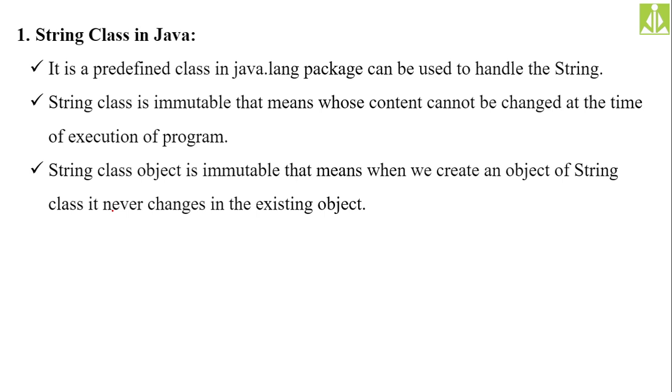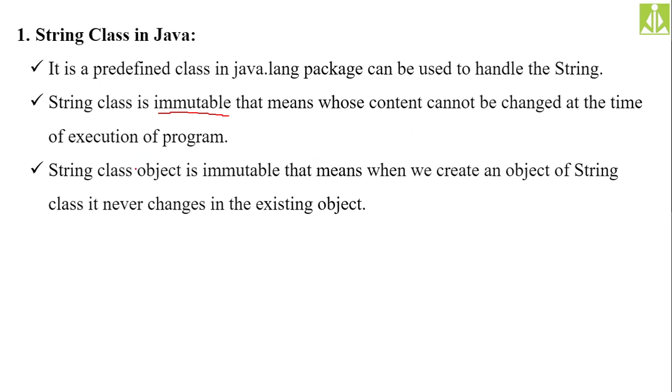The String class is immutable. Already we said, and now also we are discussing, the String class is immutable. Immutable in the sense you can't change the content once it is stored. You can't change the content once it is stored, or changing the content at the time of execution of the program is not possible. The String class object is immutable.